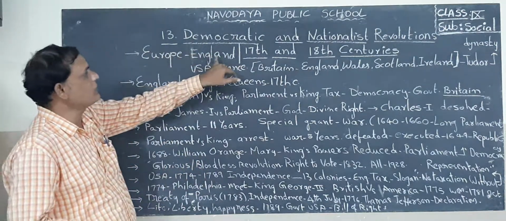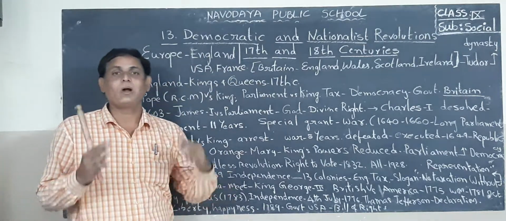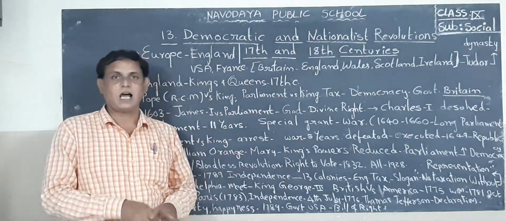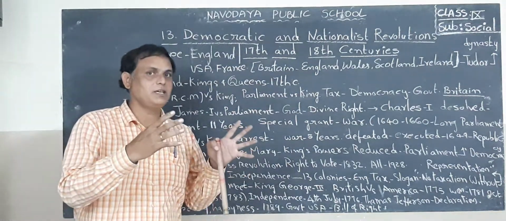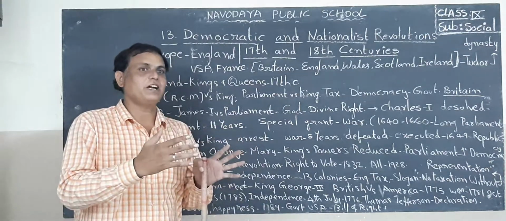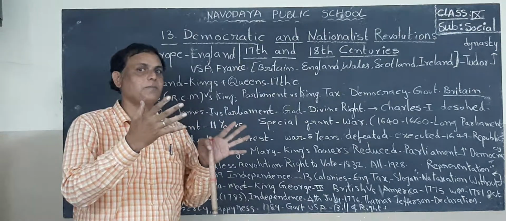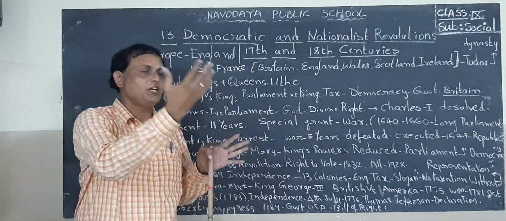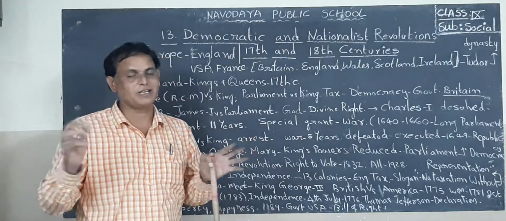Now look at European countries. I will tell you once, listen to me. European countries are very powerful countries. These European countries ruled or occupied or set up their colonies in Asian and African countries.